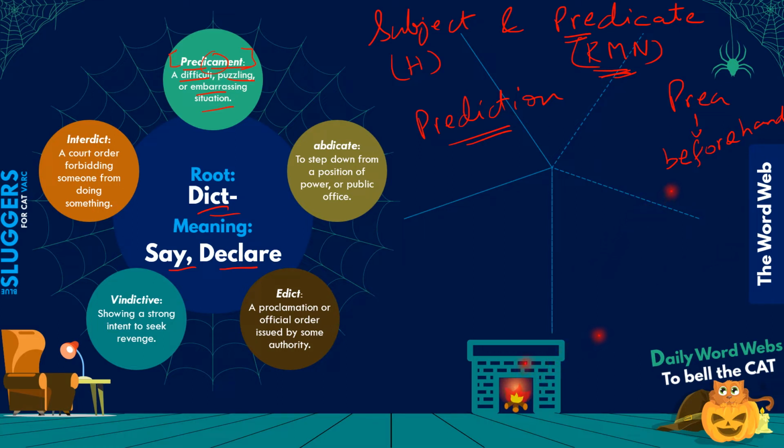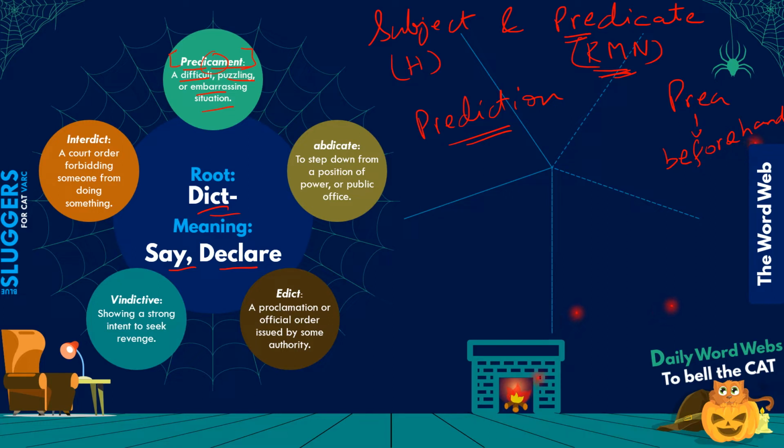So it's a predicament for you, not necessarily a dilemma. By the way, dilemma can be considered a predicament, but these are not terms that are always used interchangeably. Dilemma is more specific. A predicament can simply be any puzzling situation which might not necessarily pose as a dilemma. Okay, so that's about predicament.